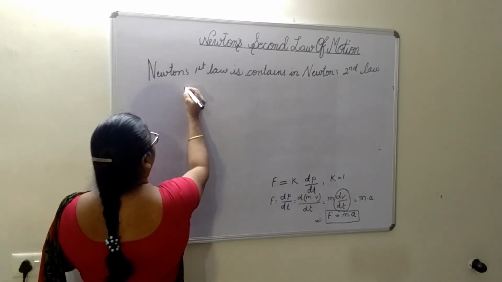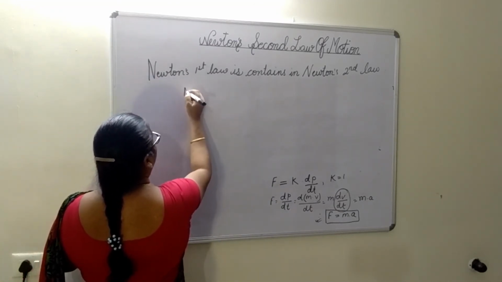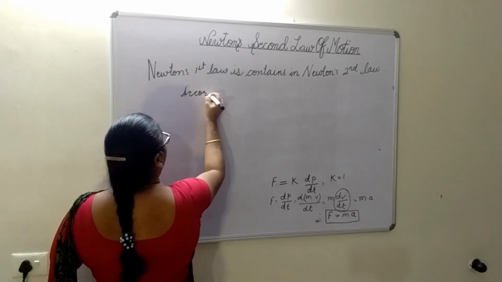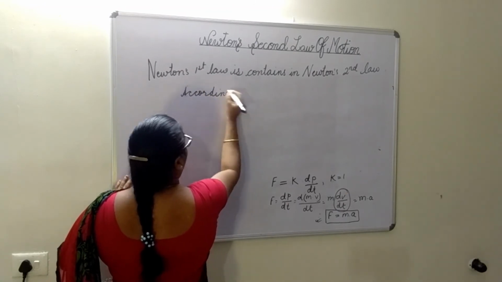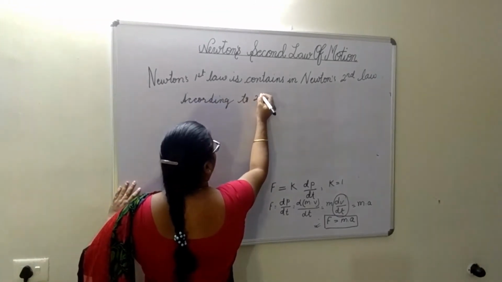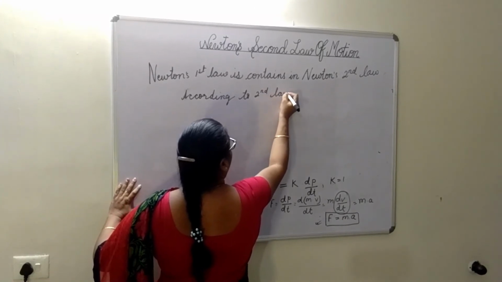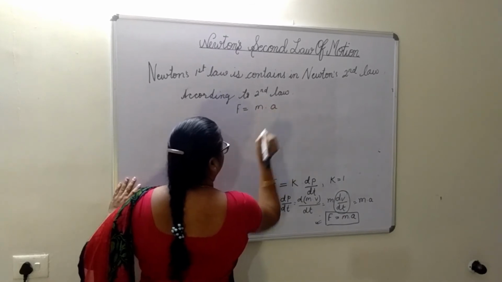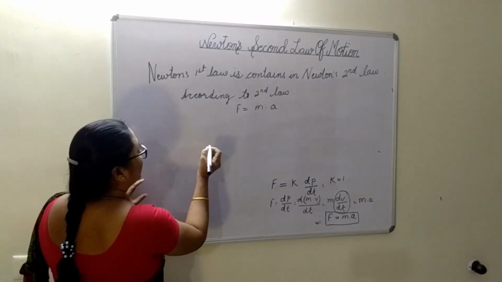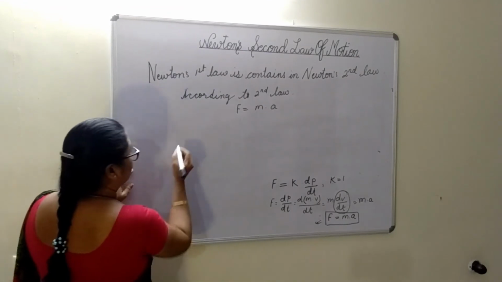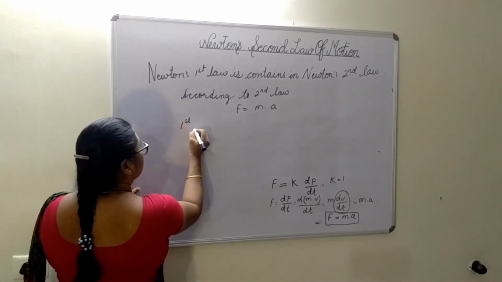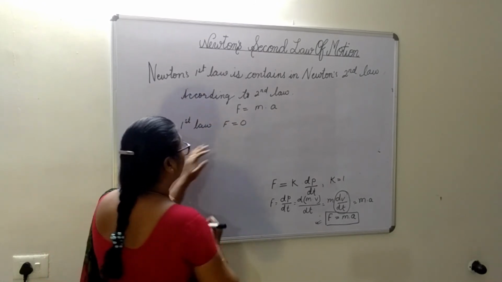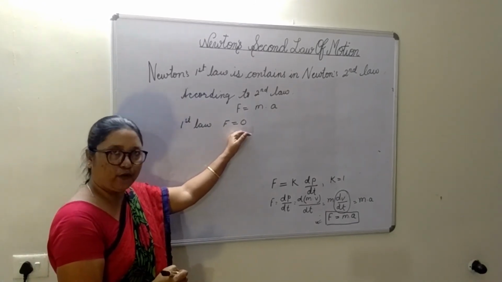Like, according to second law, F is equal to mass into acceleration. But what does the first law say? According to the first law, F is equal to 0. There is no external force, so net force is 0.